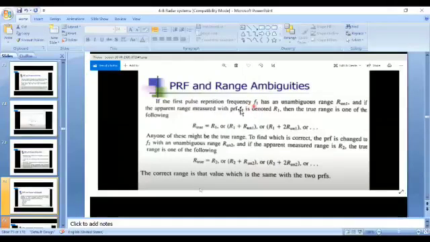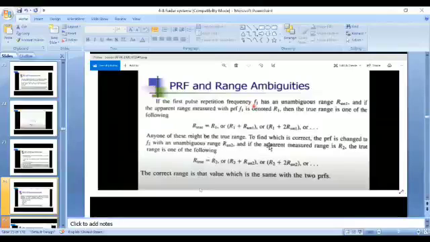So if we assume at first we are transmitting the pulse at frequency F1, then the true range is R1, or R1 plus R unambiguous 1, or R1 plus 2 R unambiguous 1, like that. Then for the same sweep, we are transmitting the signal at F2.